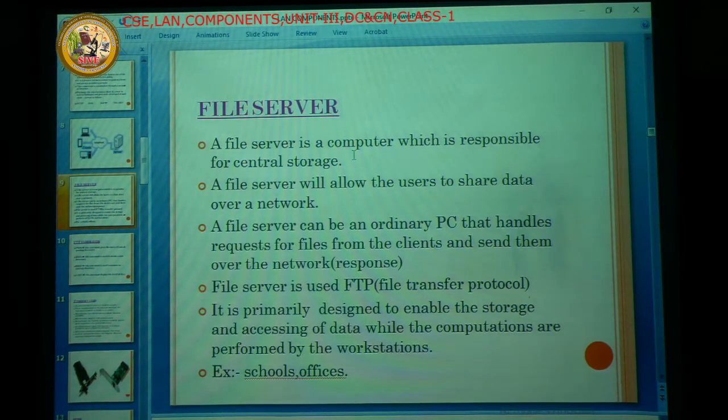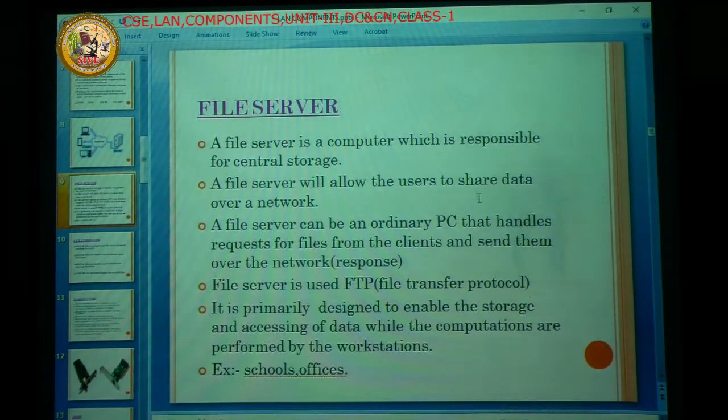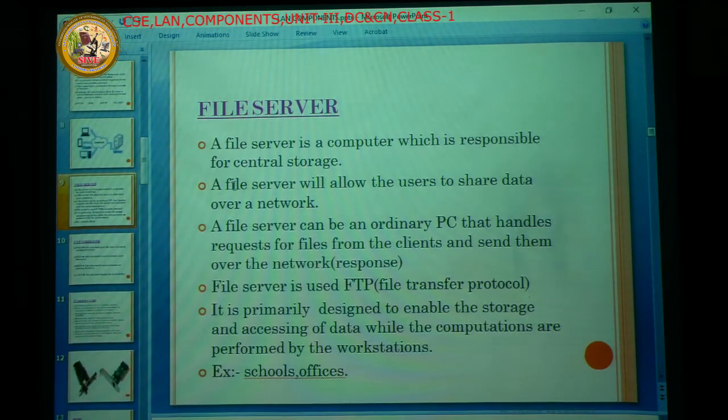So next one is the file server. The file server will allow the user to share the data over the network also. So in a file server, how to share the data? Between the file server and users, by using a sharing mechanism.